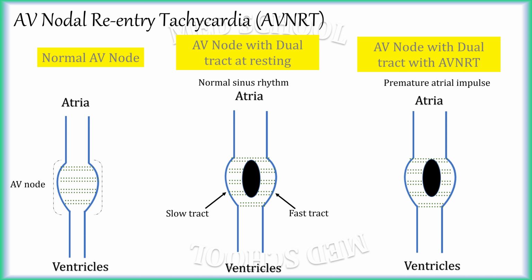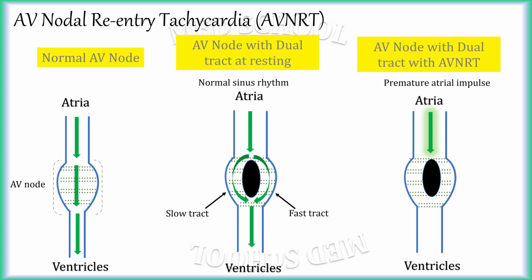Normally, there is only one conduction tract in the AV node, which is denoted by the dotted area here. Normally, the AV node receives impulse from atria via internodal bundles, conducts this impulse slowly and passes it on to ventricles via the bundle of His. When there are two conduction tracts in the AV node, a normal sinus impulse reaches the AV node, then the impulse is conducted through both the tracts simultaneously to the other end, and the impulse then passes to the ventricle. Depending on their conduction speed, tracts are called the slow tract and fast tract.